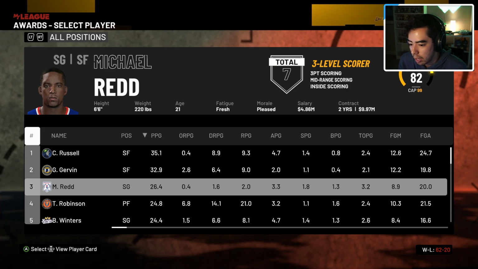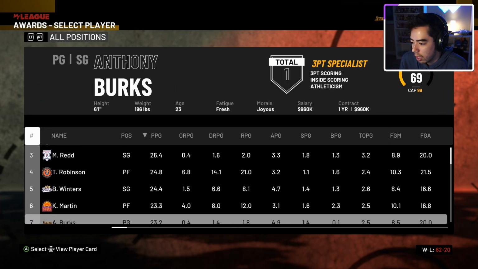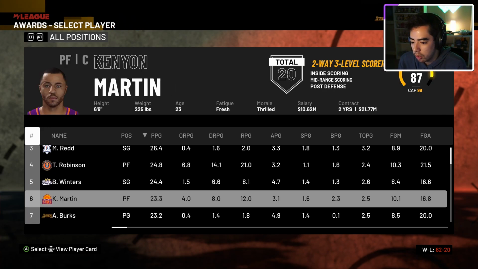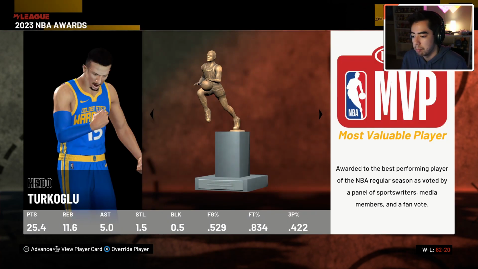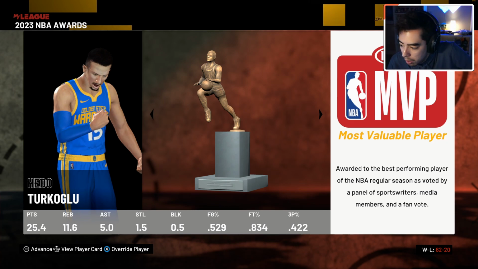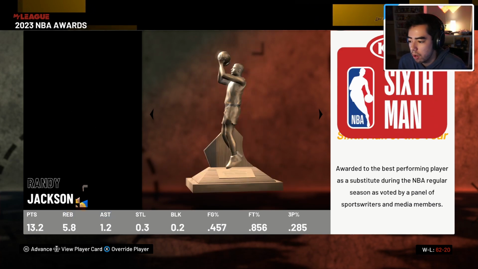Michael Redd as a rookie had 26, 3, and 2. Chuck Robinson, former MVP, had 25 points per game and 21 rebounds per game. Kenyon Martin as a rookie, 23, 12, and 3. So a couple of other players I feel like might have deserved it a little bit more, but I don't know the Golden State Warriors record, so I don't know. He won Rookie of the Year as well, though.